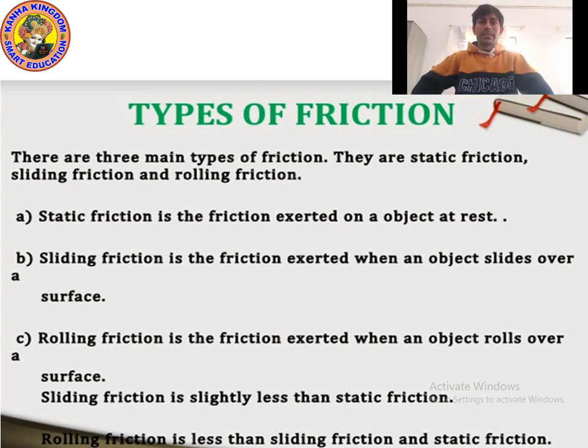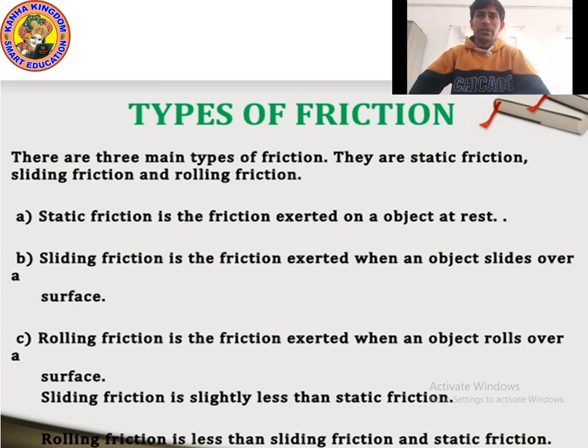The definition of sliding friction: a force of friction which comes into play when an object is sliding over a surface. Is that very easy?